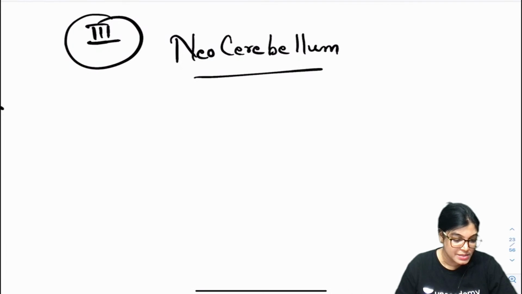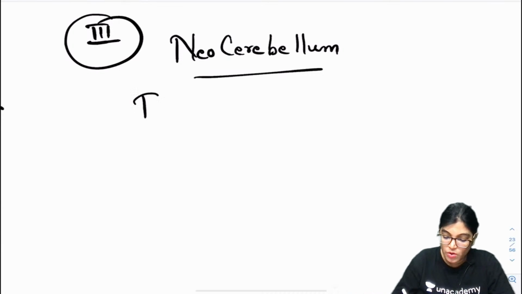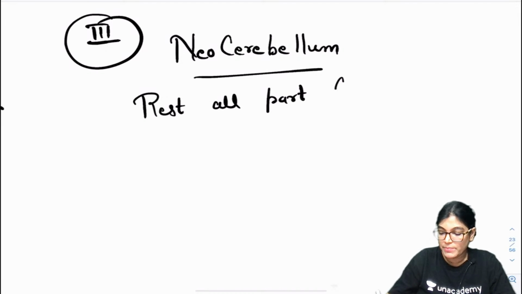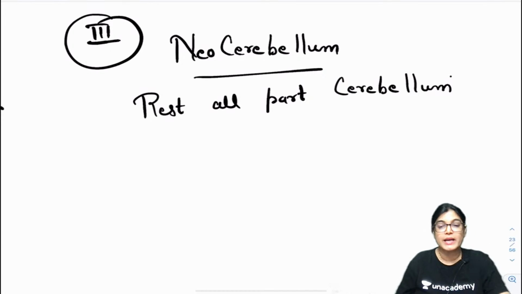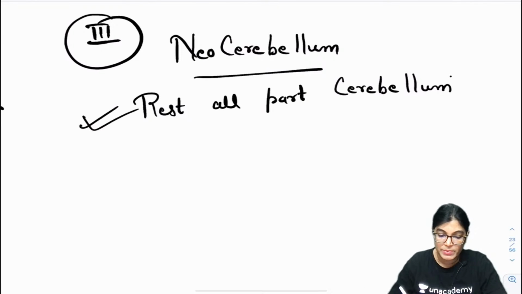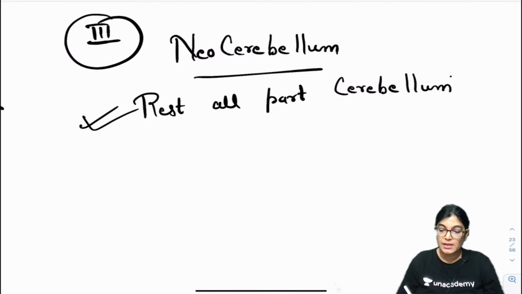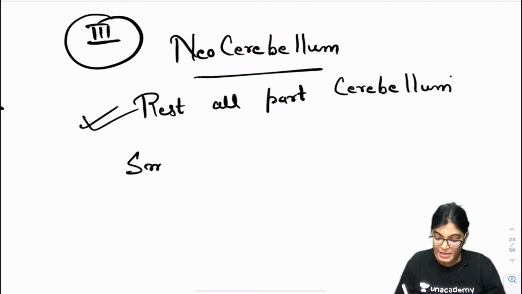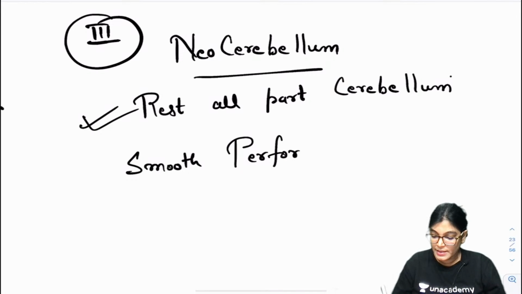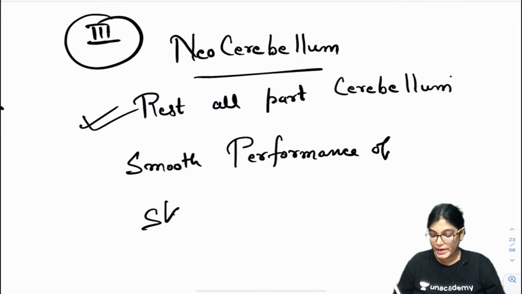It's the most recent part, and the rest of the cerebellum not included in archicerebellum and pilocerebellum consists of neocerebellum, and it is required for coordination of movement. So it is concerned with smooth performance of skillful voluntary movements.